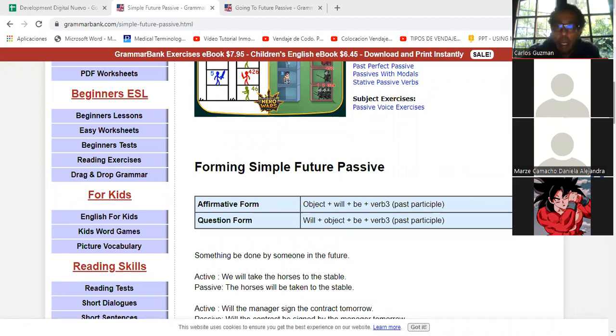All right, so this is how we use the simple future with the passive voice. It's object plus will be, and the verb has to be in the past participle form. We've been seeing this all week, right? The past participle of regular verbs, you just add ed at the end, just like the simple past. Where it's a little tricky is with the irregular verbs, because some of them in the past simple are different than in the past participle.